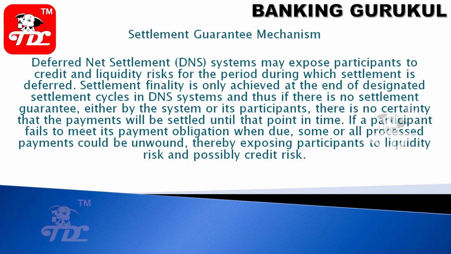So, settlement guarantee mechanism. What is a guarantee? Maybe in 1-to-1 settlement, immediately you will get the money. In NEFT, you will get it in half an hour. In IMPS, UPI, it will be 4 times a day.